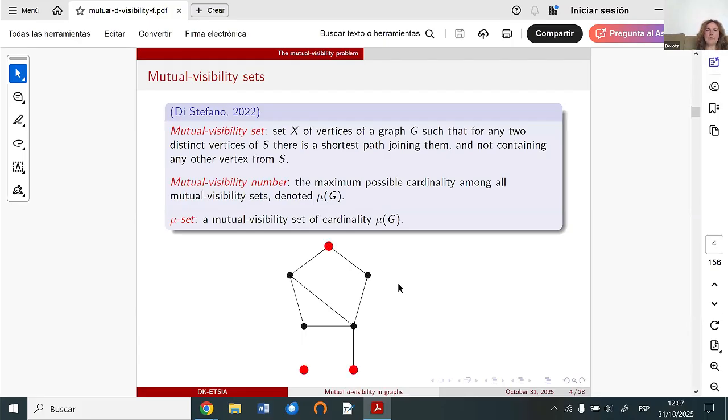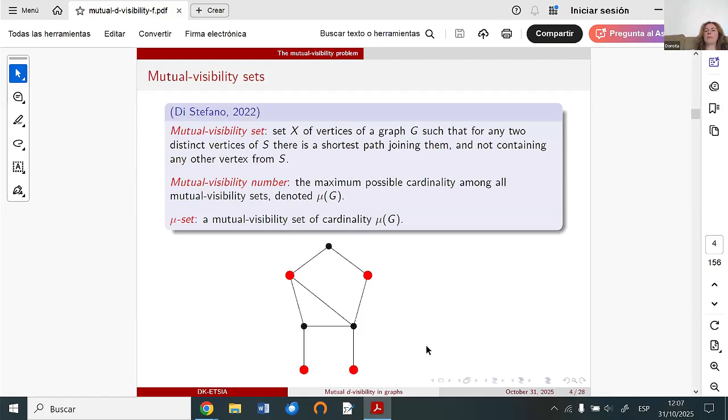In this case, of course, since these three vertices form a general position set, these vertices also form a mutual visibility set, because mutual visibility set has a softer condition. We need only one shortest path that will not contain any other vertex from the mutual visibility set.